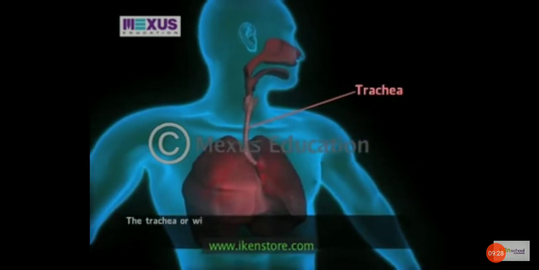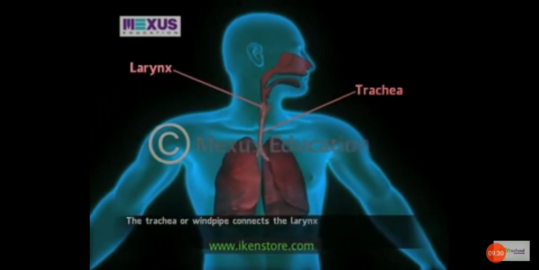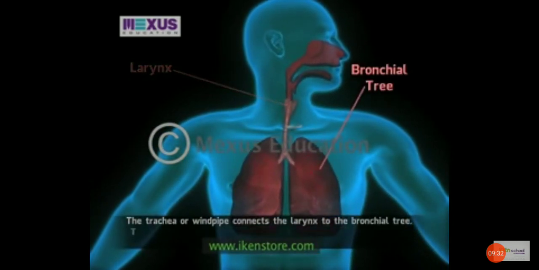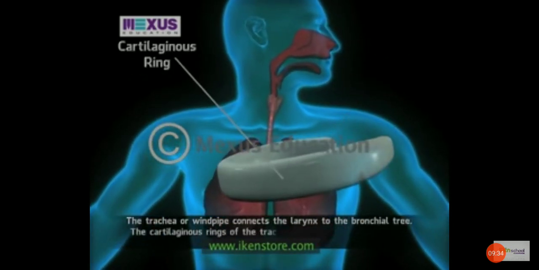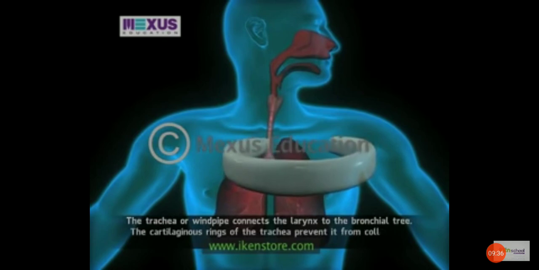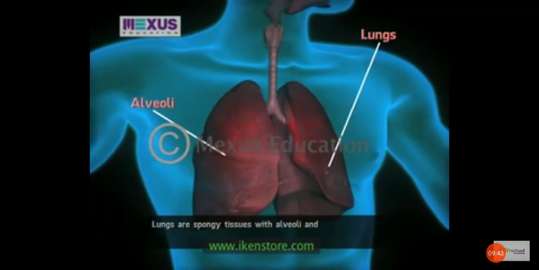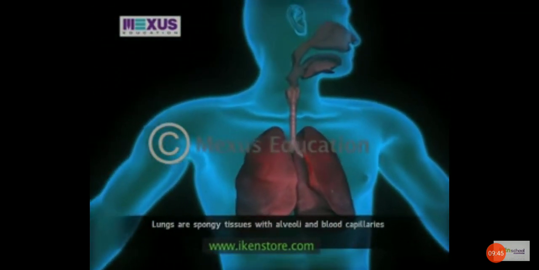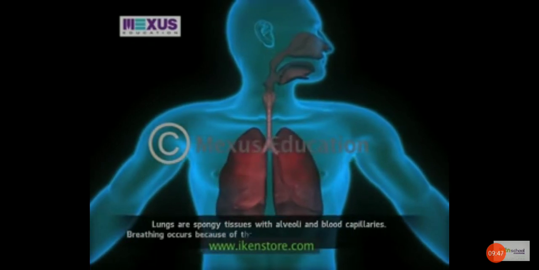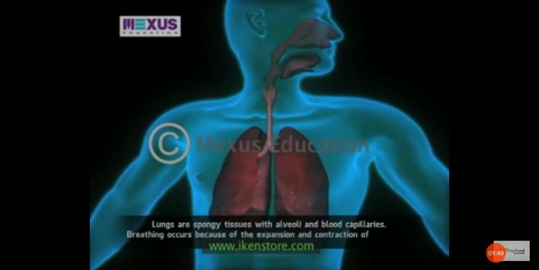The trachea or windpipe connects the larynx to the bronchial tree. The cartilaginous rings of the trachea prevent it from collapsing. Lungs are spongy tissues with alveoli and blood capillaries. Breathing occurs because of the expansion and contraction of the lungs.